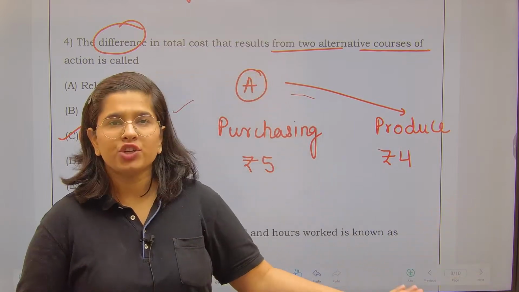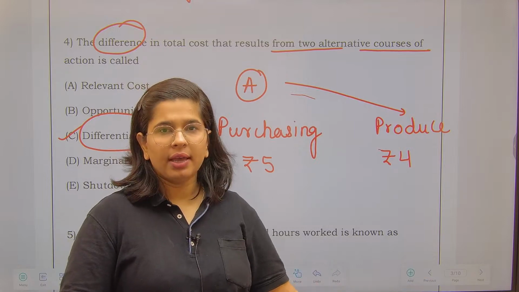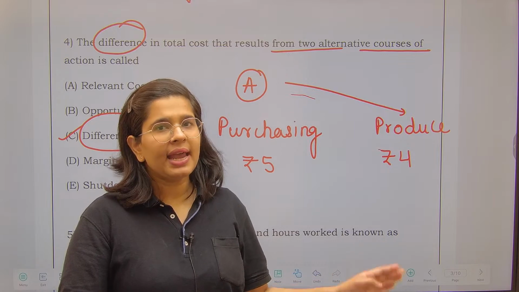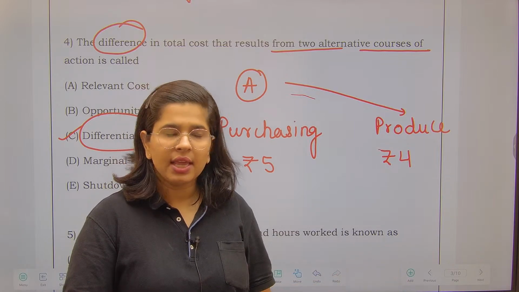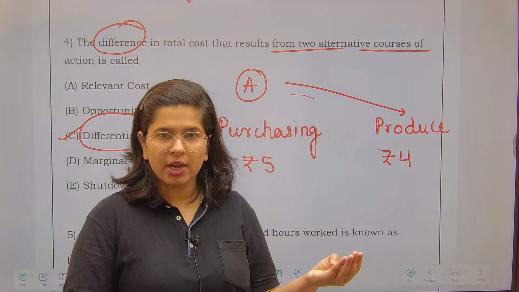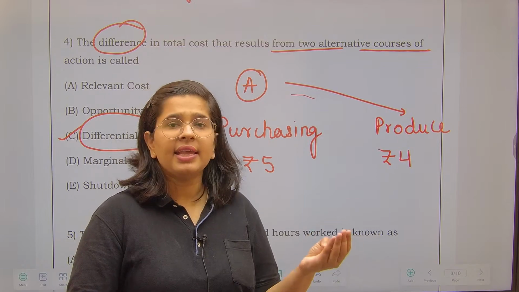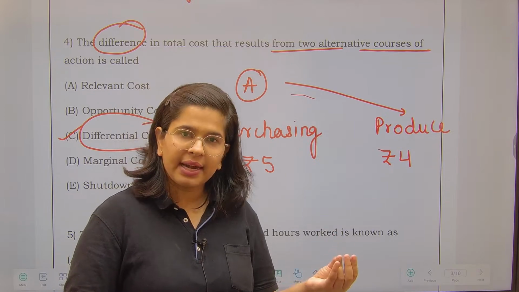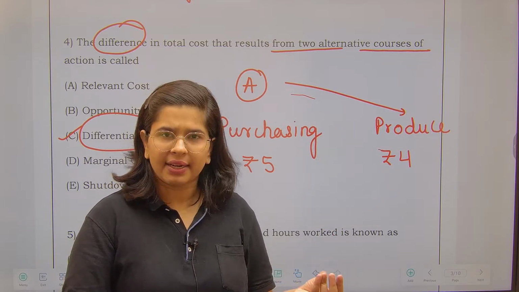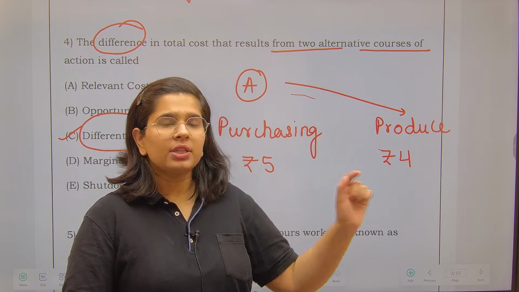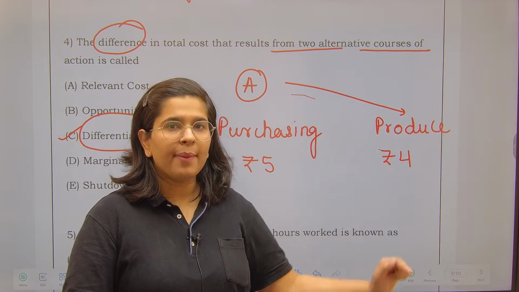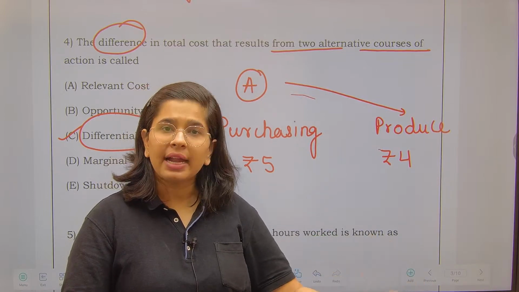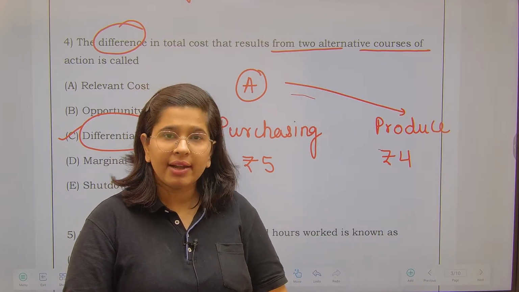Till the time the machinery is not installed and ready to use, all the expenses will get added to the cost of the machinery, like purchase price, installation price, right? Any interest that I have paid on the financing, any labor related expenses, all such will be added. Understood my point? So these are all the relevant costs. I purchased a machinery. Now the expenses which are related to that machinery will be called a relevant cost.